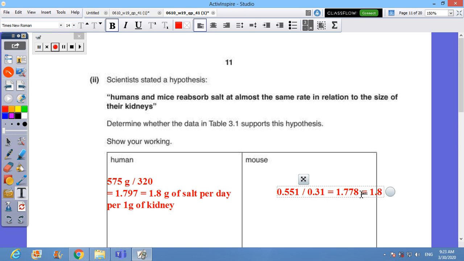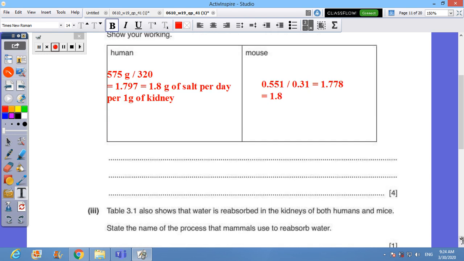It means that it's not the amount, but the rate of the reabsorption of salts compared to the mass of the kidney that is the same in both the mouse and the human. It's the same. So I can figure out that I have two similar rates, or the same results.